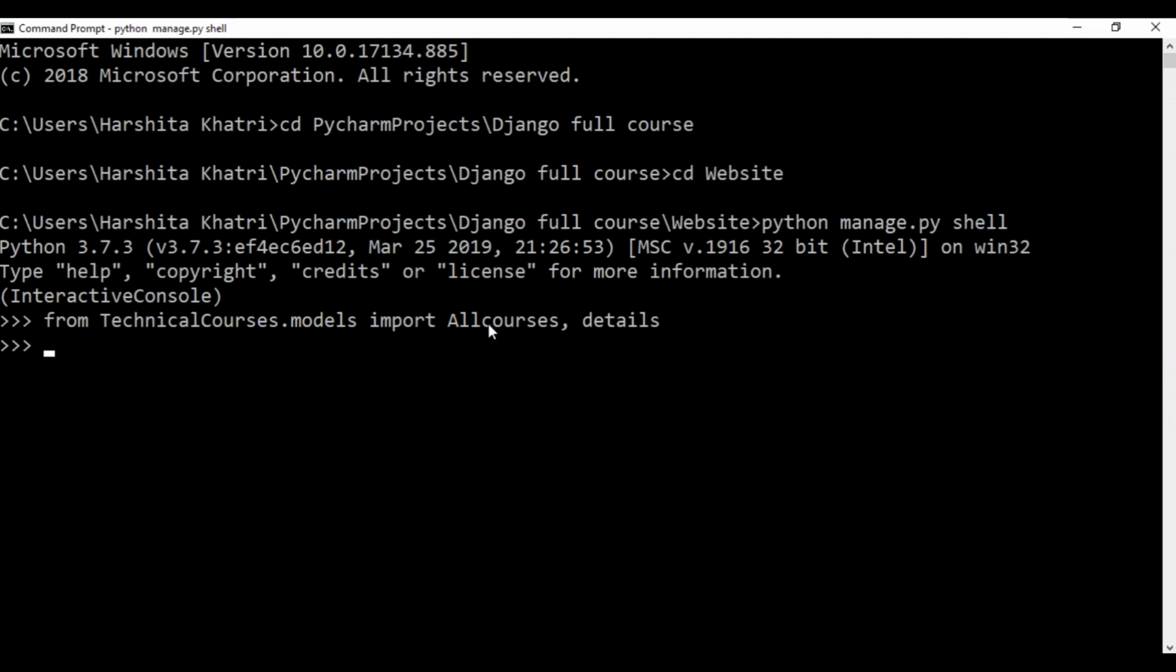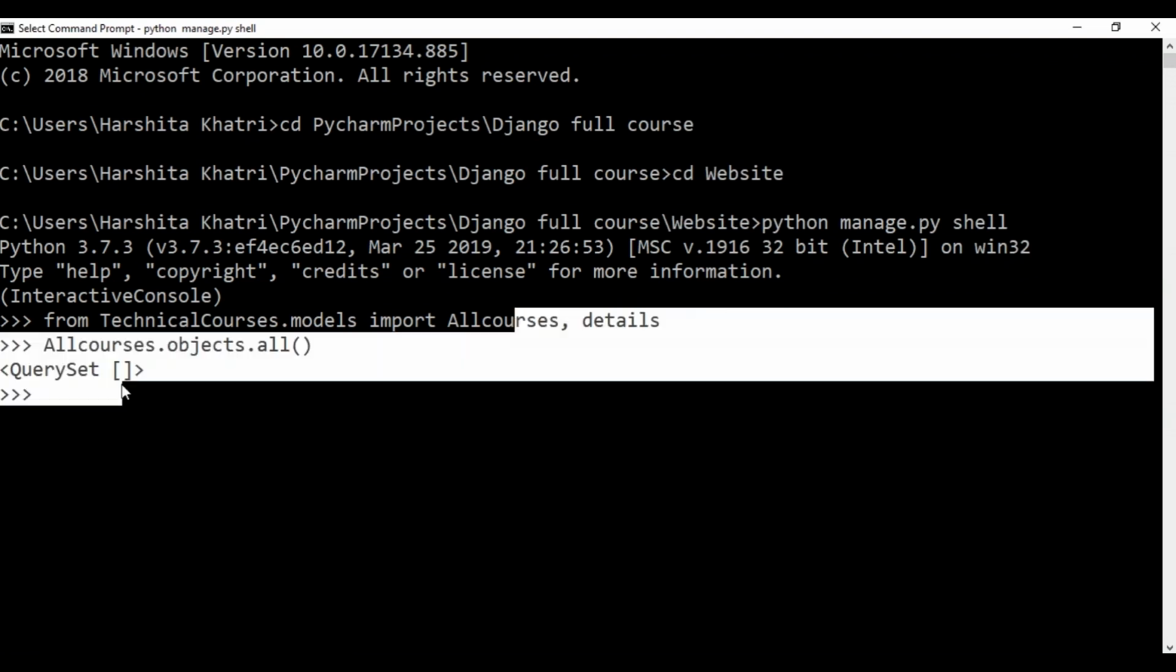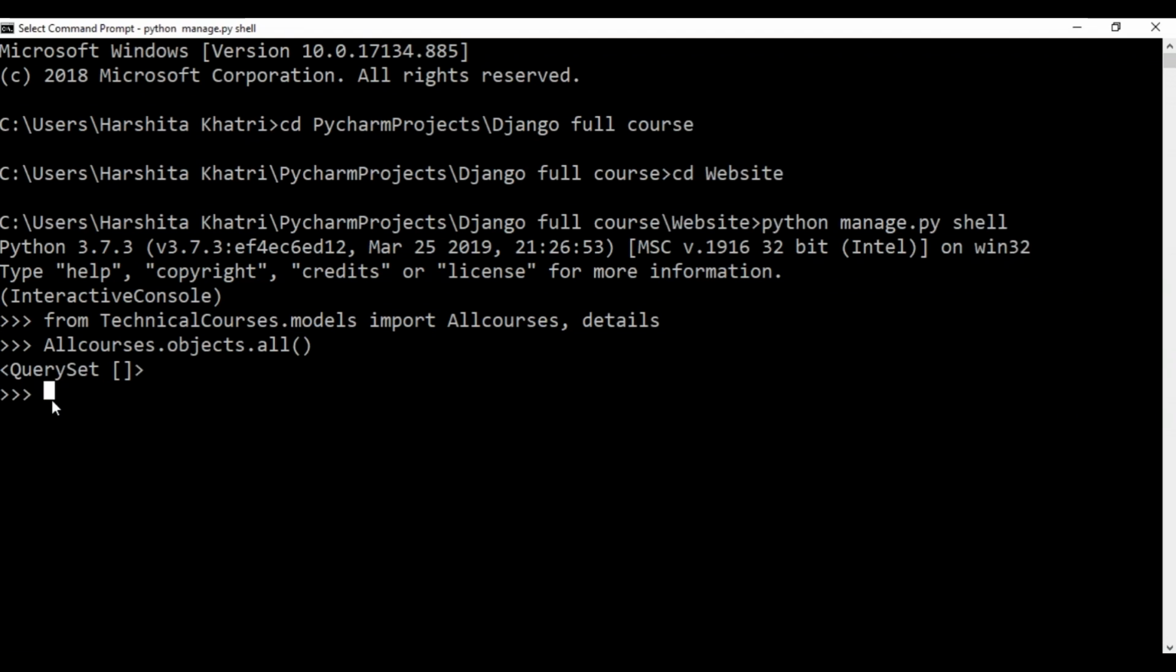So before moving on, let me just show you all what is present in the all courses set. So to do that, I'll just have to type all courses dot objects dot all. So as you can see over here, it has returned that my set is empty. Naturally, it has to return an empty set because I've not added anything to the courses class yet.